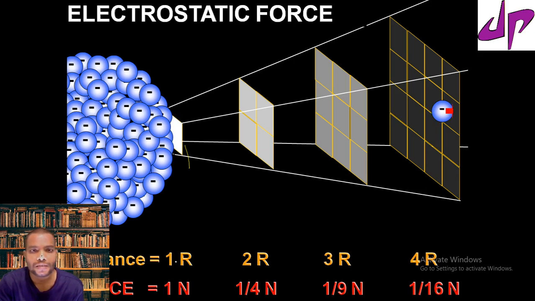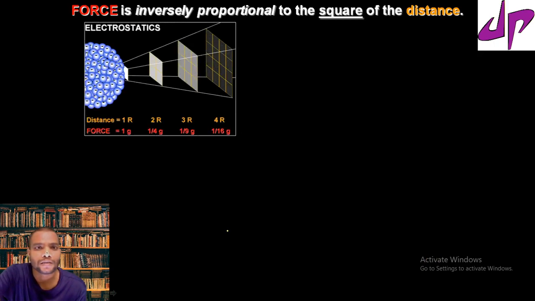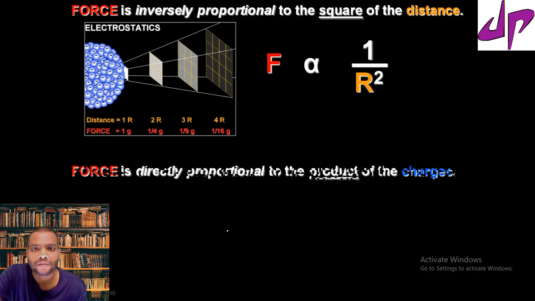How much does it decrease? It decreases by a factor of 1 by r square. So force is inversely proportional to the square of the distance. We can write F inversely proportional to 1 by r square.